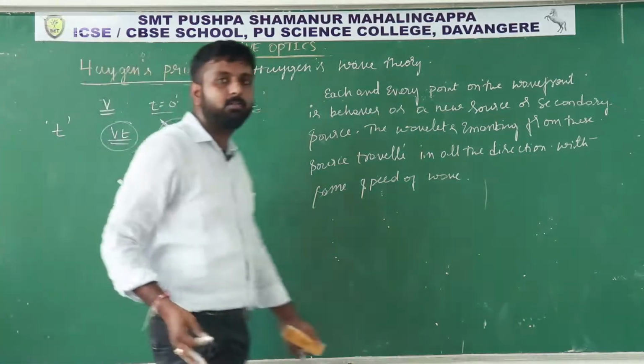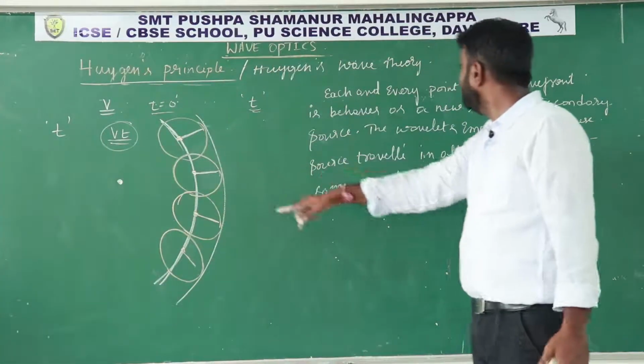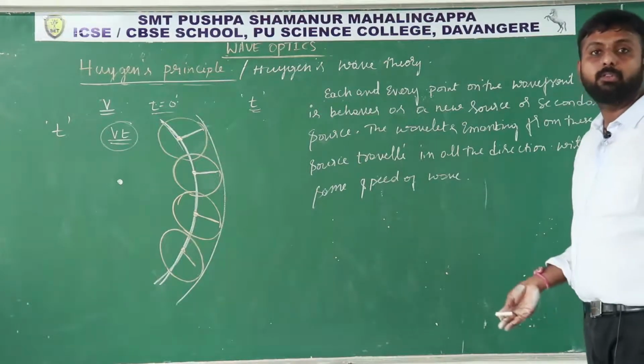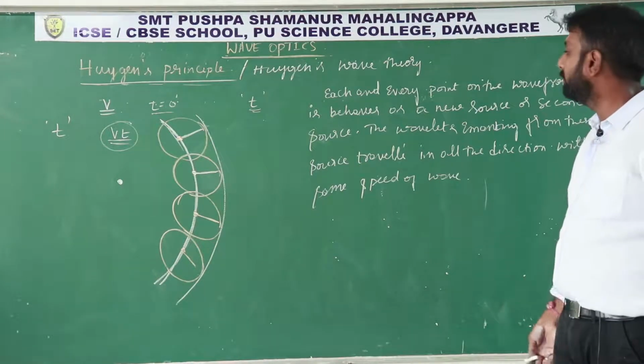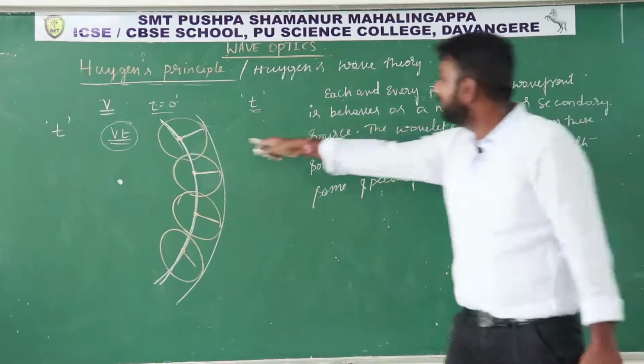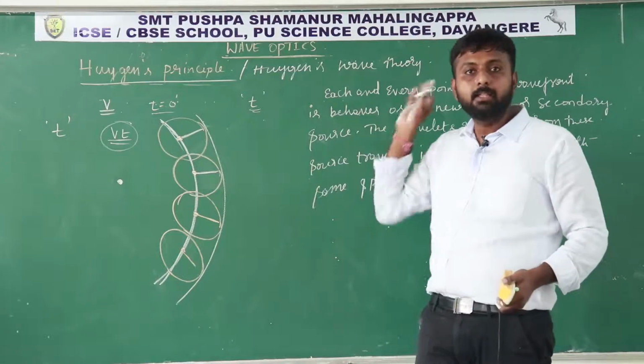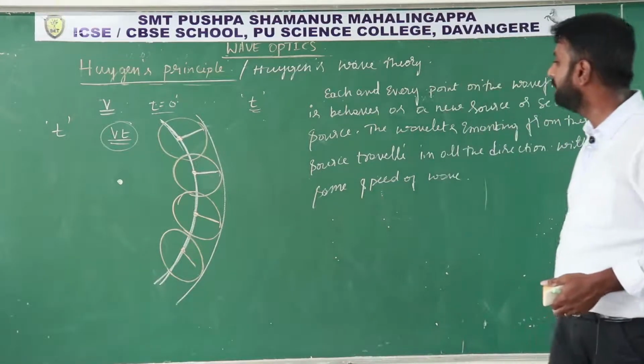So the first point is what? Every point on the wavefront behaves as a new source or secondary source. The wavelets from these points will emanate in all the directions with the same speed of the wave.